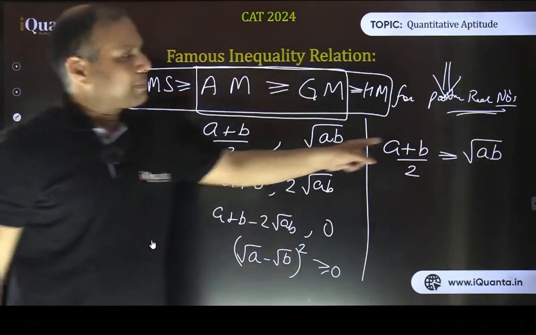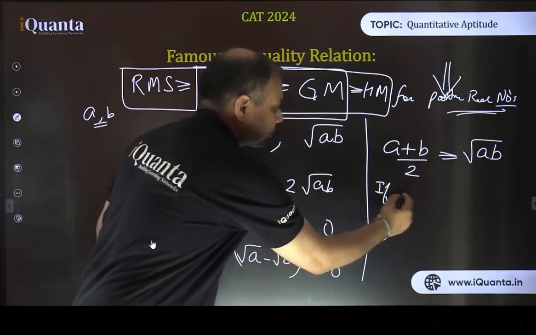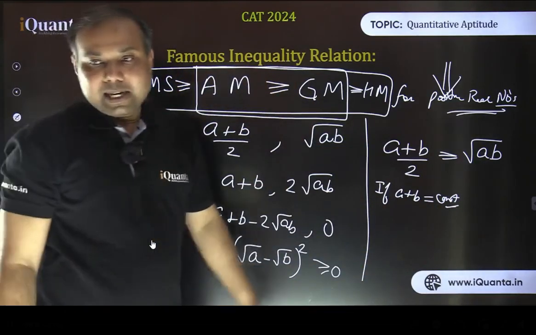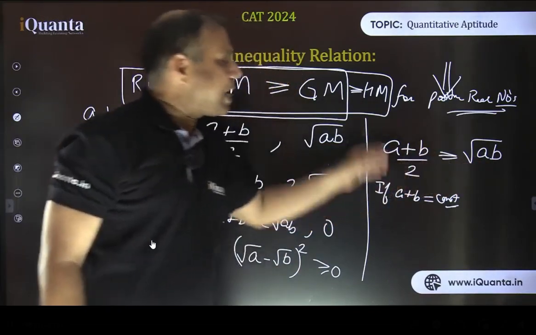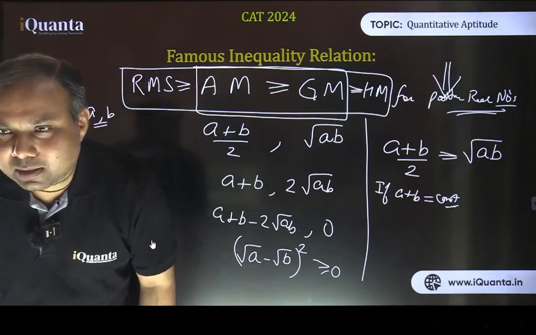So now this a plus b is sum of the numbers, right? So if this sum is constant, let's say if a plus b is constant, then what is going to happen? If the sum is constant, then this product a into b will be less than or equal to some constant value, is it not? Please listen carefully, students.